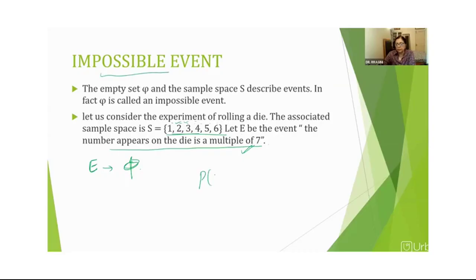Probabilities of impossible events are always 0 because they cannot occur. They cannot happen. These are those events which cannot occur. So we consider their probabilities to be 0. These are called impossible events.